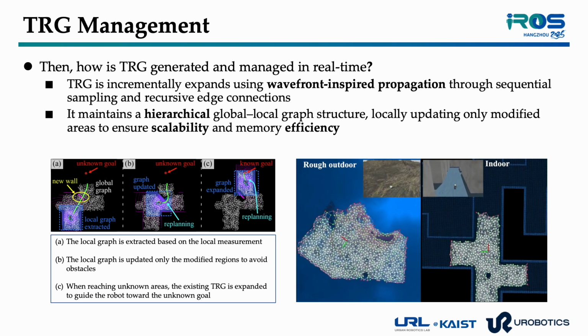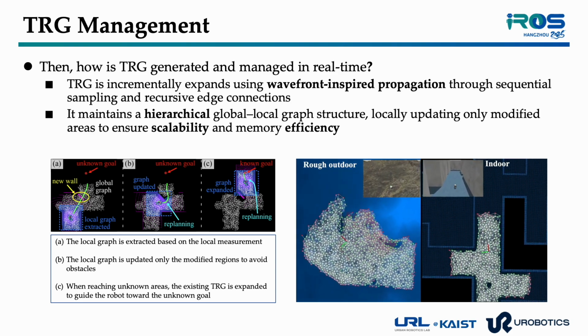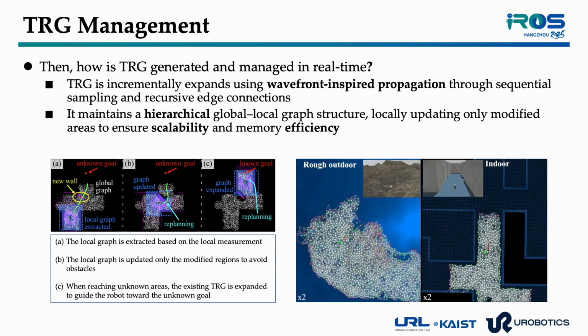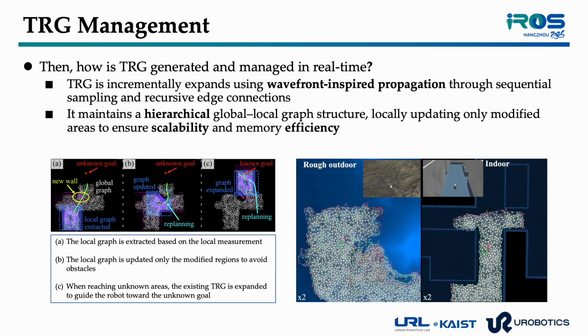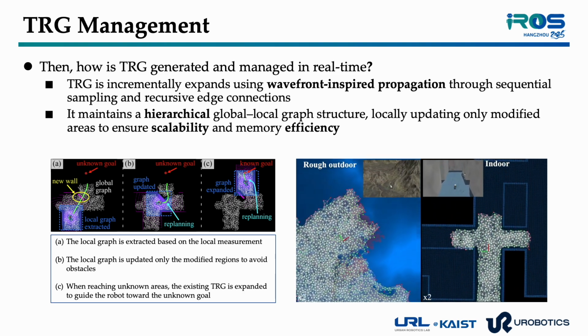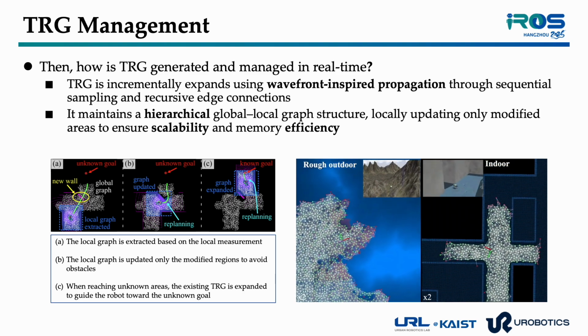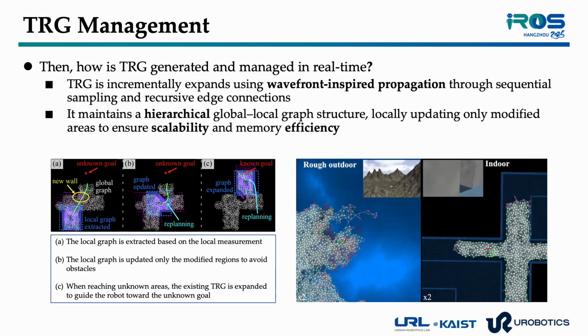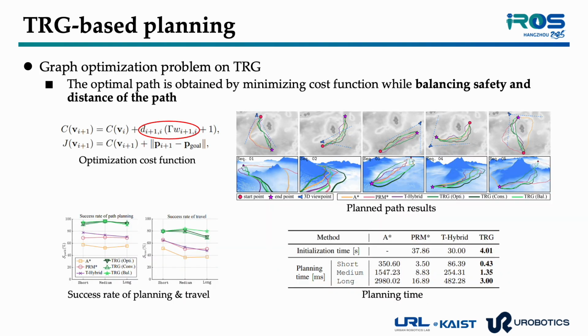Only the local graph is updated when the environment changes, and in unknown areas, only the frontiers of the local graph are expanded. This hierarchical approach keeps computation scalable and allows real-time planning. Finally, we formulate a graph optimization problem on the TRG. The cost function balances path safety and travel distance, enabling efficient and risk-aware navigation.